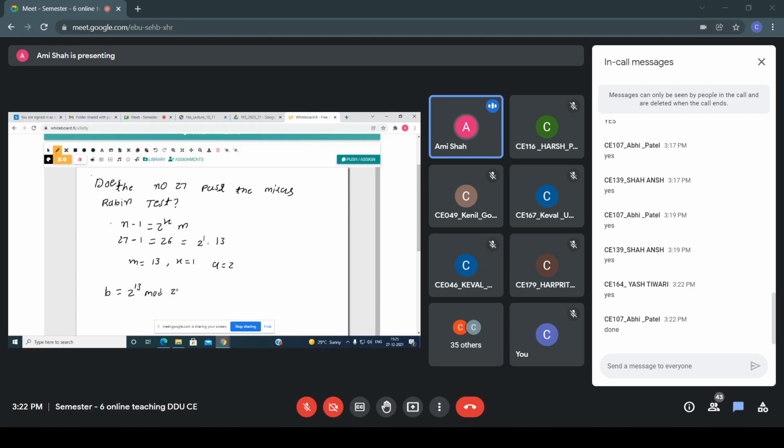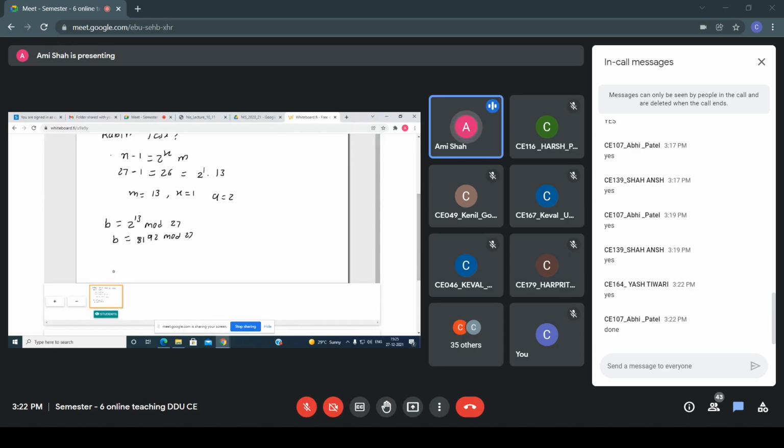n, which is 27. Okay, so now when I apply the square and multiply method, all of you know, what am I getting? 8192 mod 27. Right, so this is the value that I am getting. Now after that, I am getting b equals 11.